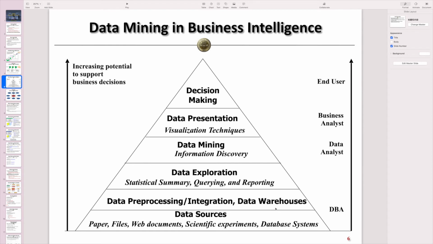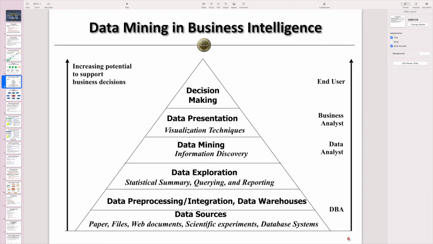Based on this, we can take one first step upward, which is data exploration. We can do some simple statistical summaries of the data, do some queries, and do some reporting of the data. Based on these prior explorations, we can further do data mining for knowledge discovery, which is the role of data mining in this process.